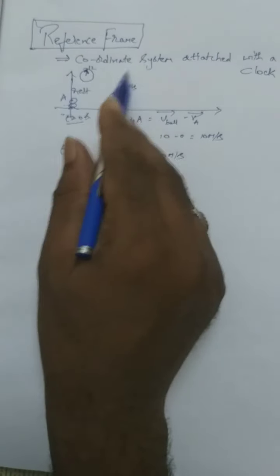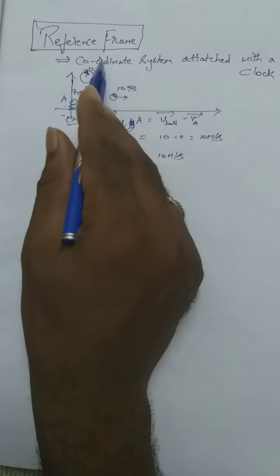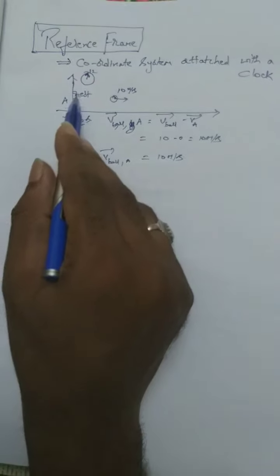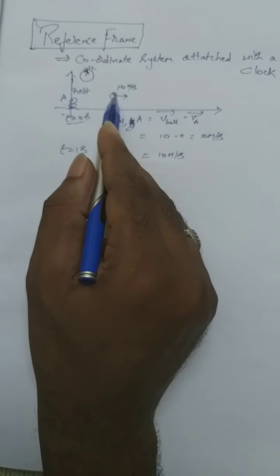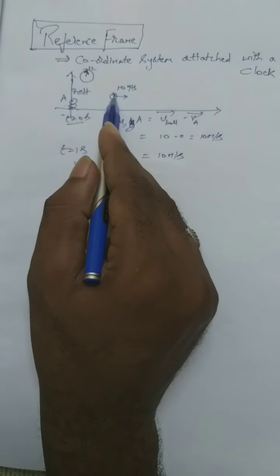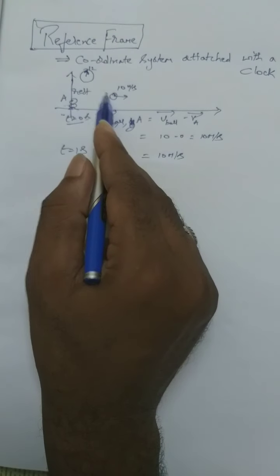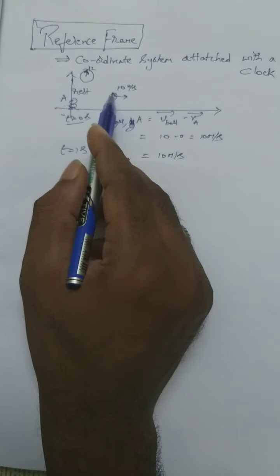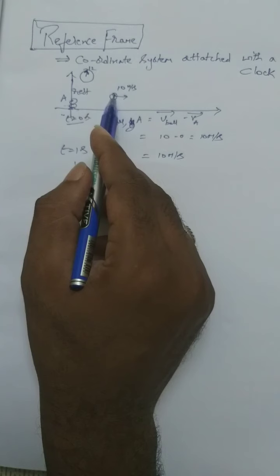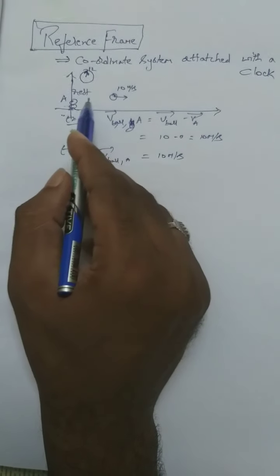What I would like to mention here is that a reference frame means the place from where you are taking observations, or from where you are observing the system. System means the particle or the body on which our observation is concentrated. Here we are observing the motion of the ball, concentrating on its velocity.